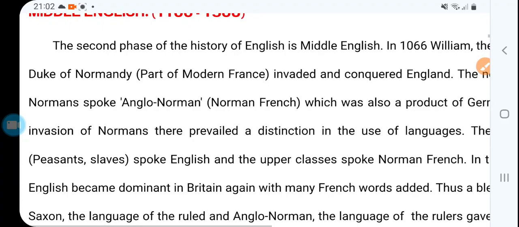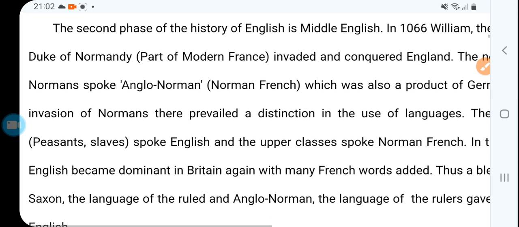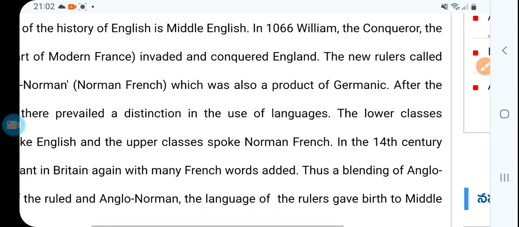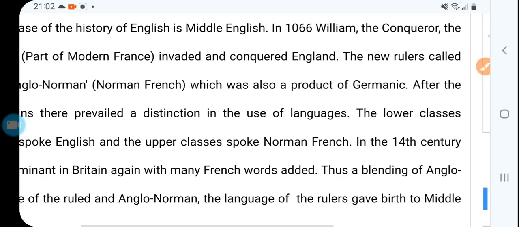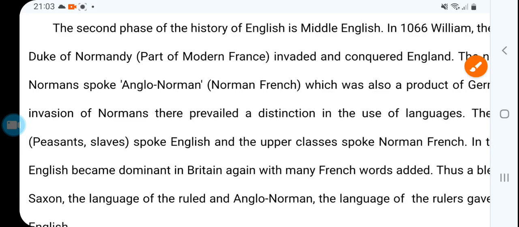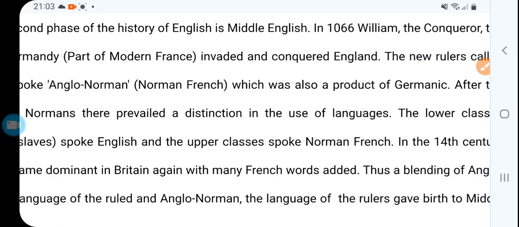The second phase of the history of English is Middle English, right? Now again a change came in 1066 with William the Conqueror, the Duke of Normandy, part of modern France, who invaded and conquered England.